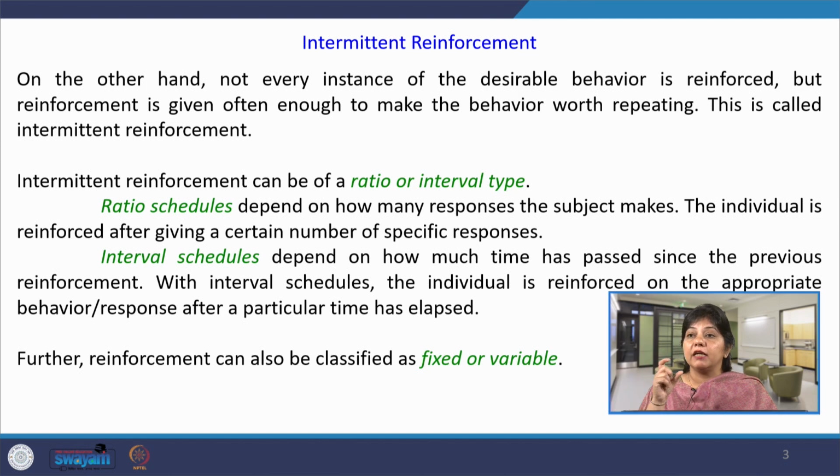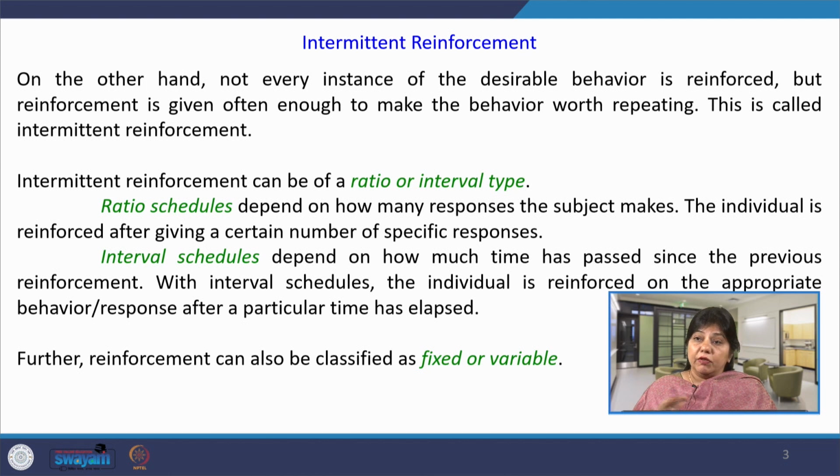How much time there is between the response and the reward, that is interval schedules. This presentation of food after every bell can vary, maybe initially 3 seconds, then 5 seconds, then 1 minute or maybe 5 minutes. These are the two kinds of intermittent reinforcement, ratio schedules and interval schedules.